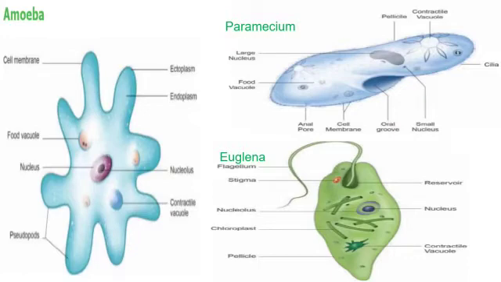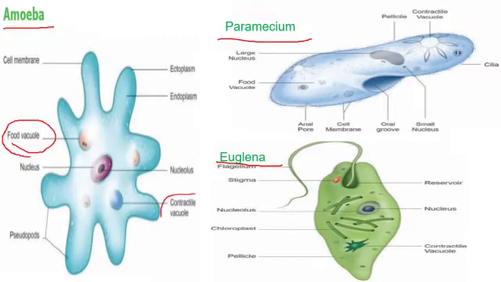Here we can see amoeba, paramecium and euglena. All these three are unicellular organisms. They swallow food from the water and food is digested in the food vacuole. So with the help of the food vacuole, amoeba digests food, and the contractile vacuole is helpful for excretion, and the finger-like structures are called pseudopods in amoeba.